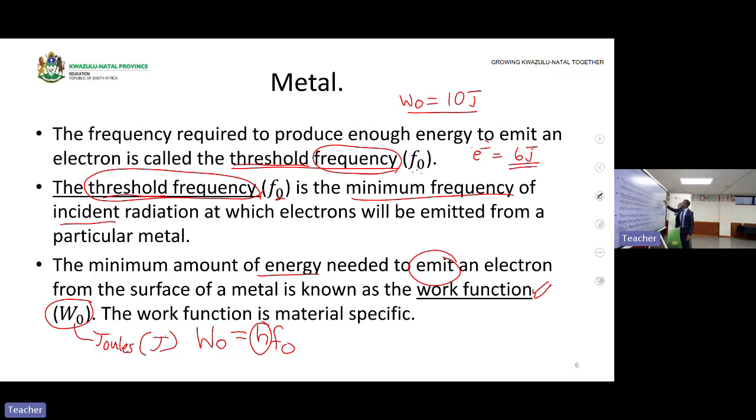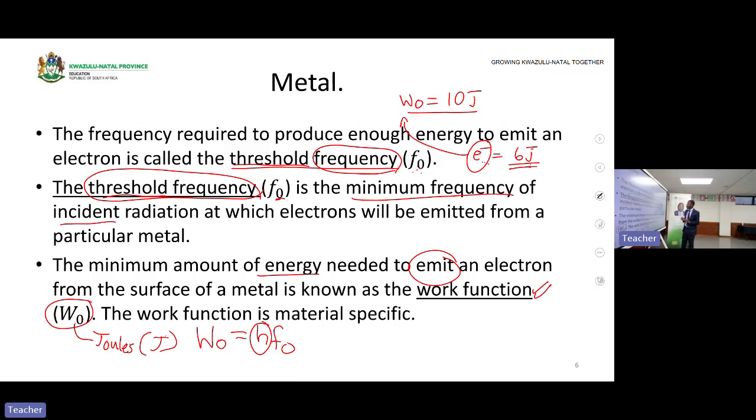Will this electron be emitted from this metal surface, yes or no? The answer is no, because the energy this electron has is less than what? Less than the work function. That means this electron will not be emitted from what?